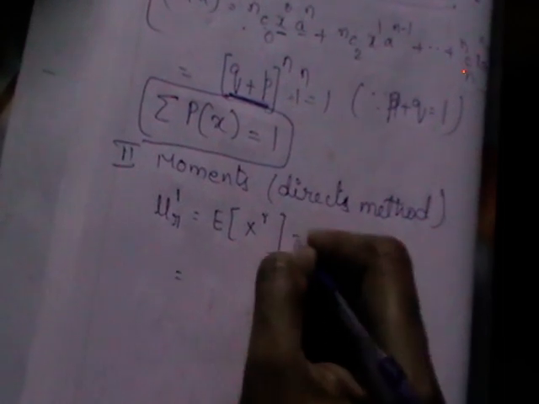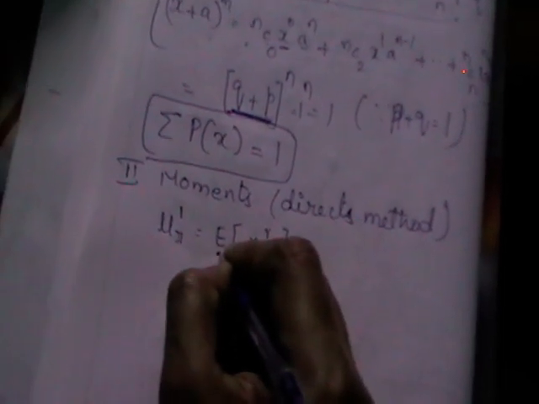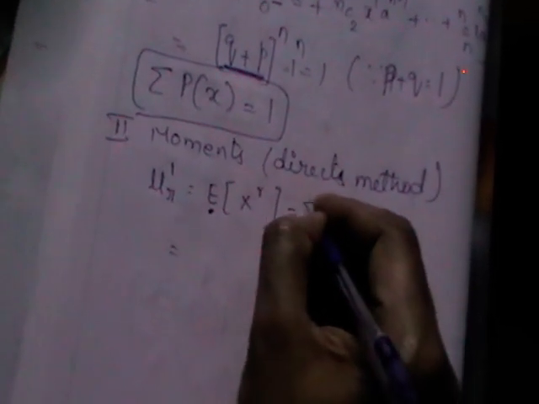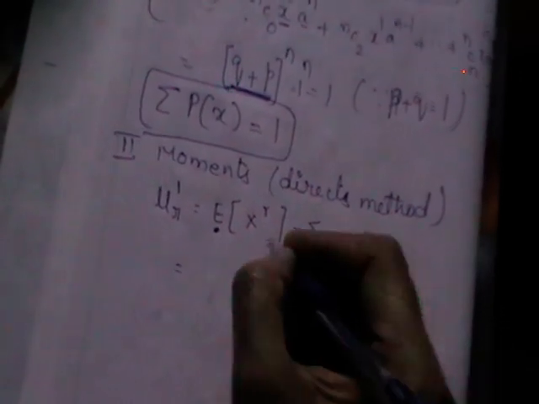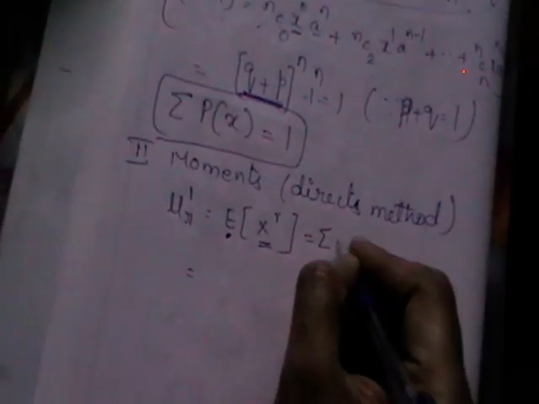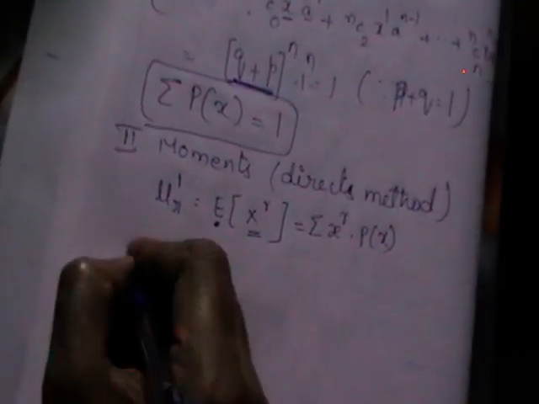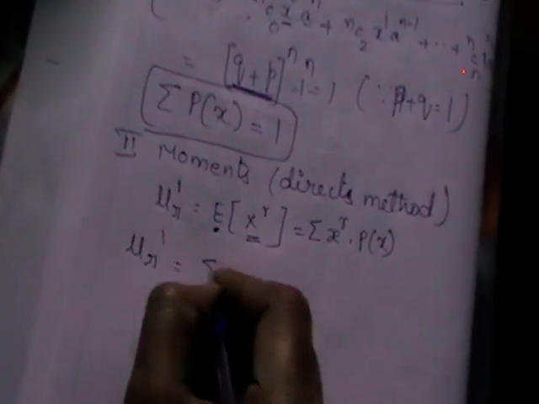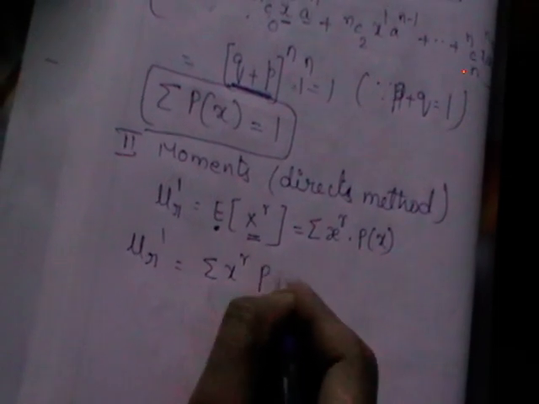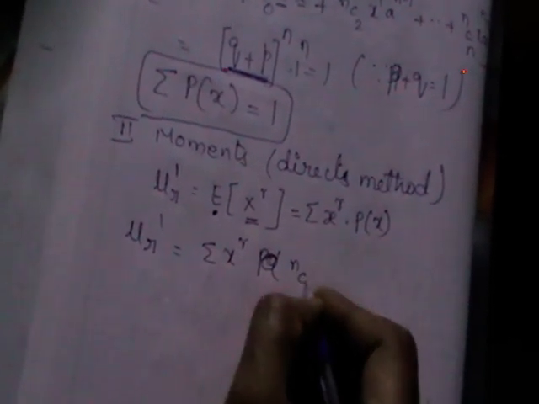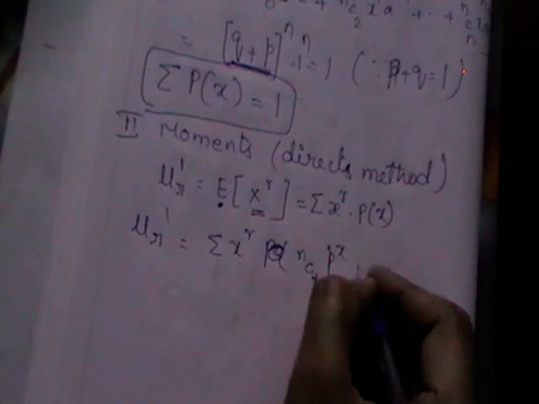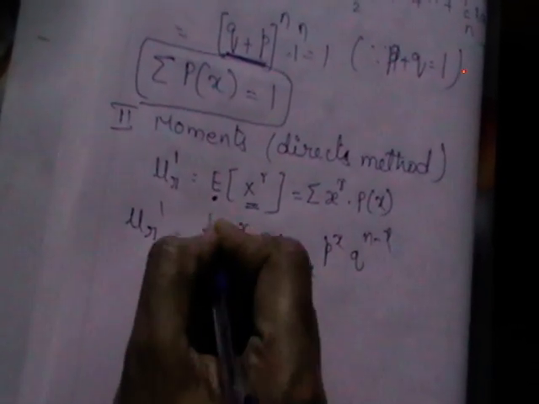What is the formula for this? All these are discrete. To expand this expectation, we start with sigma, within the brackets we have x power r, so x power r into p of x. So this is the formula for x power r. What is p of x here? NCx, p power x, q power n minus x, and x is ranging from 0 to n.